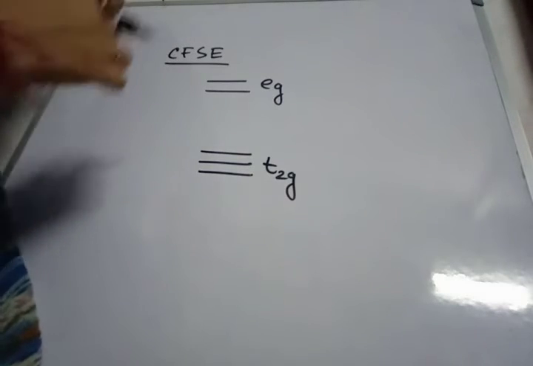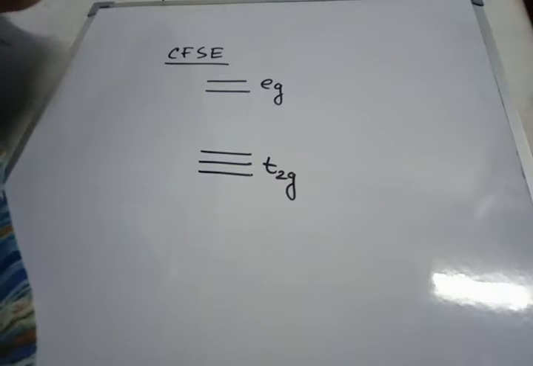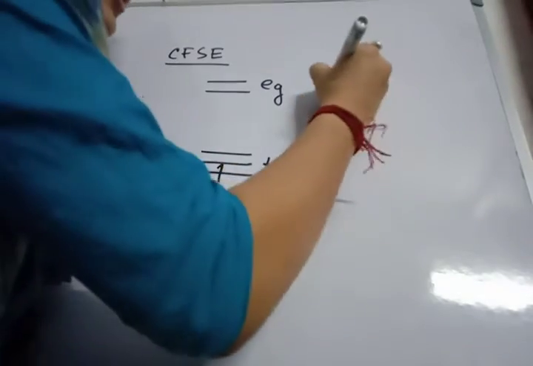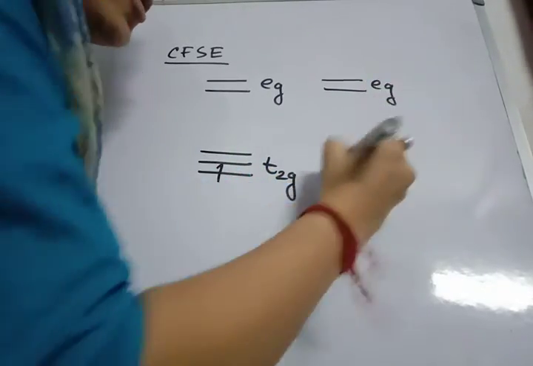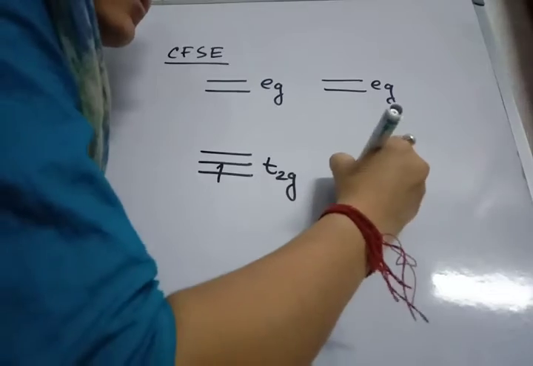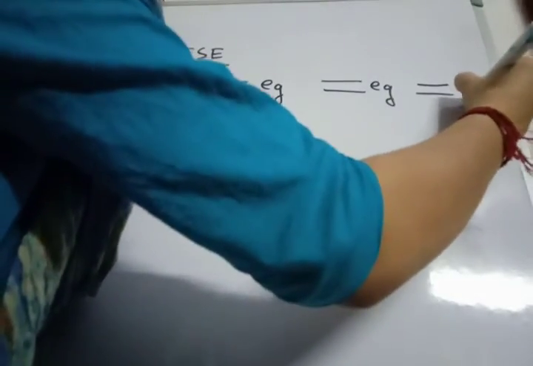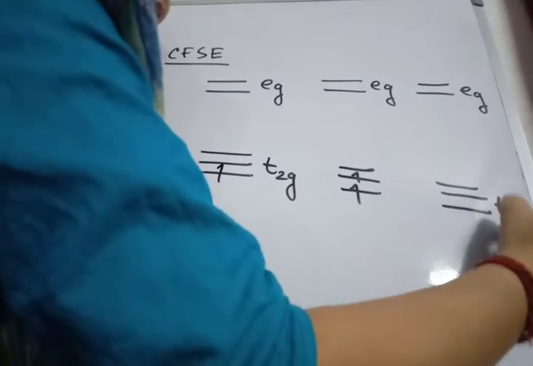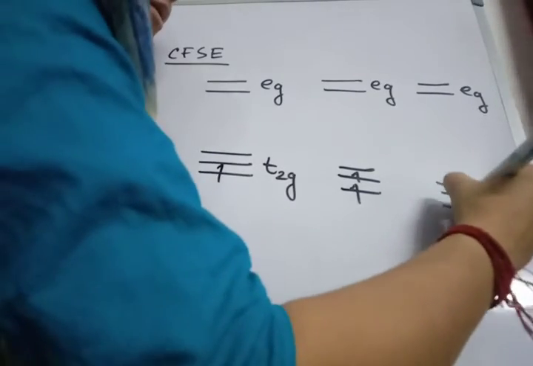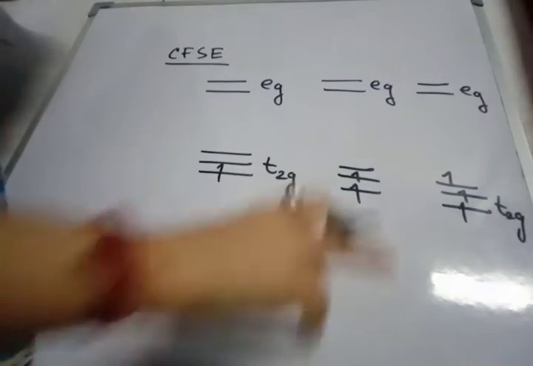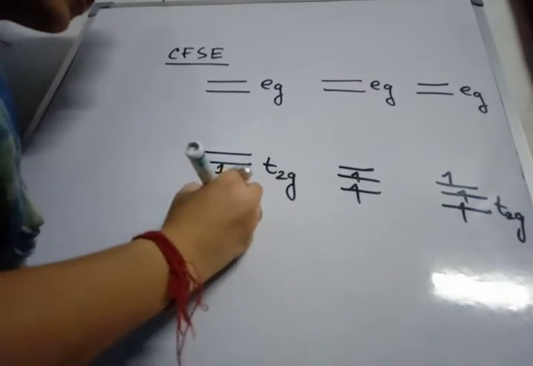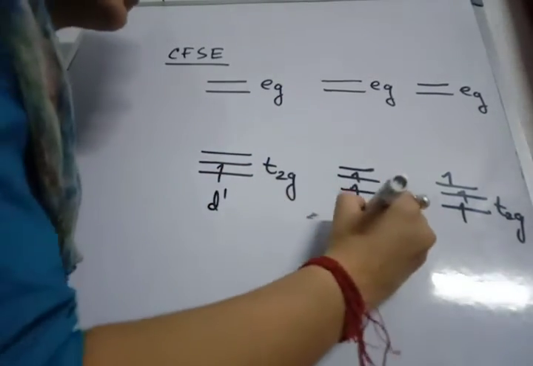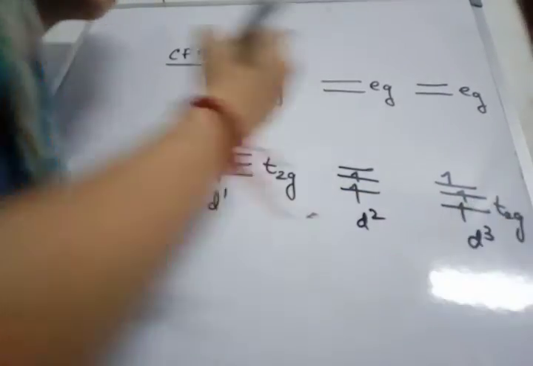Now, for octahedral complexes with d1, d2, d3 configurations: d1 means 1 electron in t2g, d2 means 2 electrons in t2g, singly occupied, which means Hund's rule is followed, and d3 means 3 electrons singly occupied. So this is my d1, this is d2, and this is the d3 configuration.